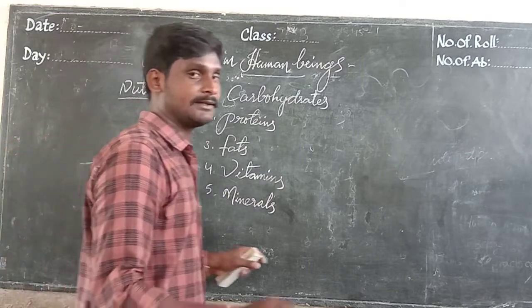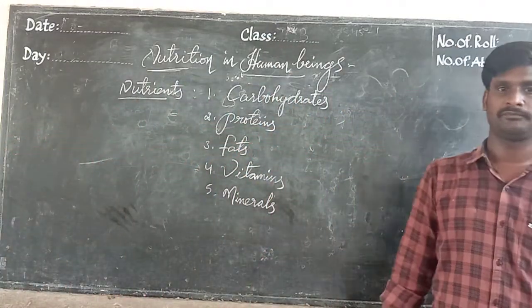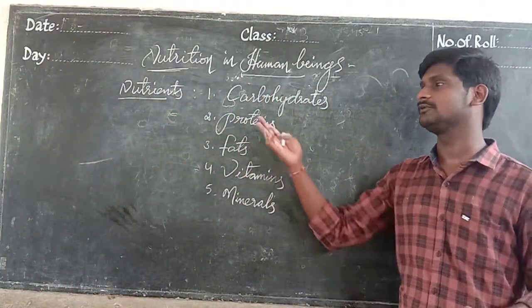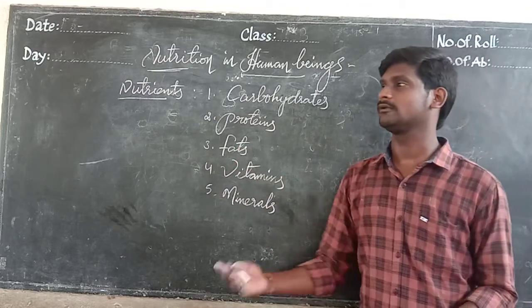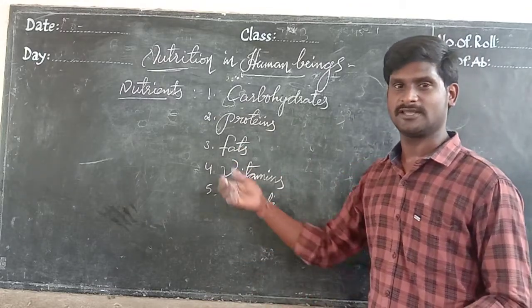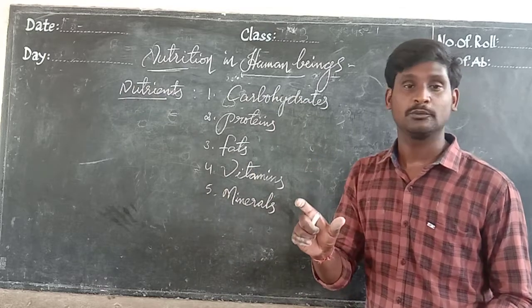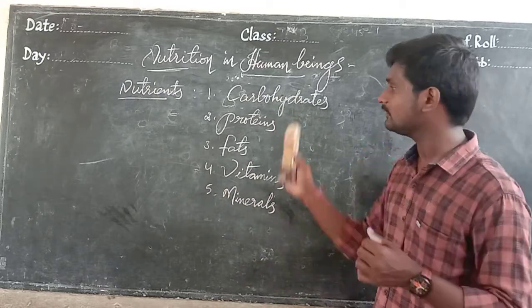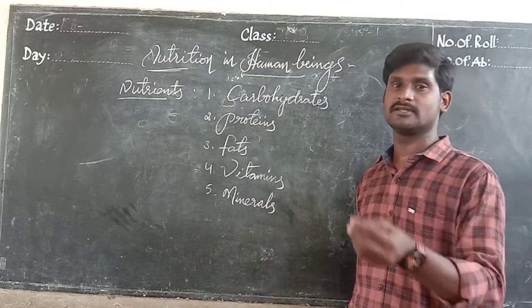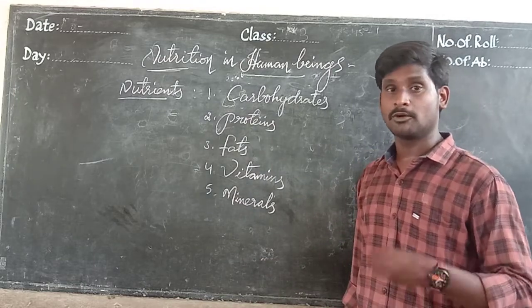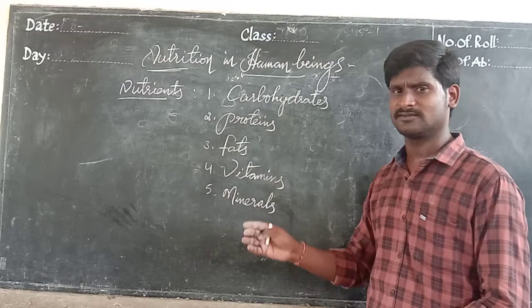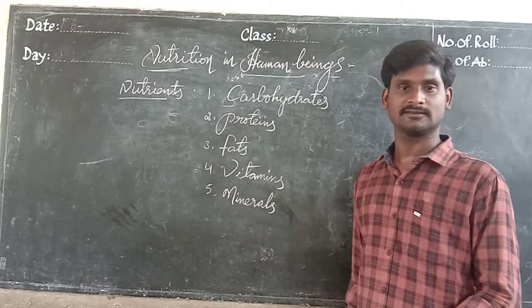These five are mainly the importance to our food. Without these nutrients, the food is not a complete nutrition food. You have to maintain all of them; individually they have a proper importance. What the importance is, we shall discuss in the coming classes.